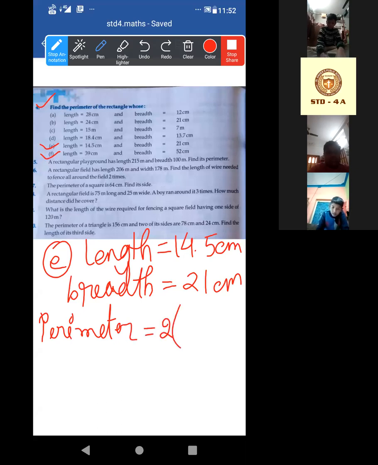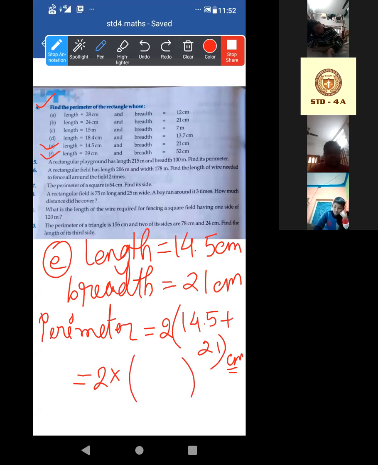Directly I am putting 14.5 plus 21 centimeter. Put the unit. If you forget to put the unit, I'll deduct half marks. So what will be the answer? 2 into length plus breadth means just add them. 35.5.